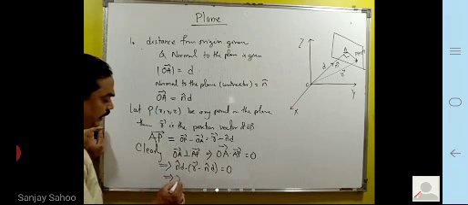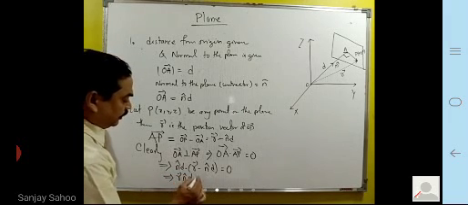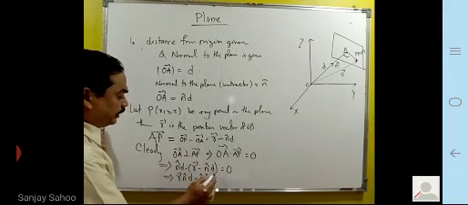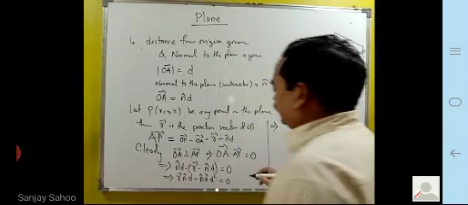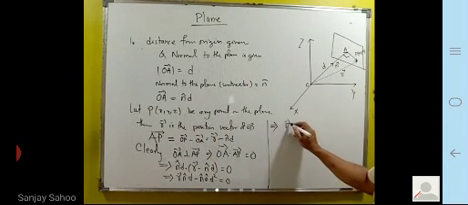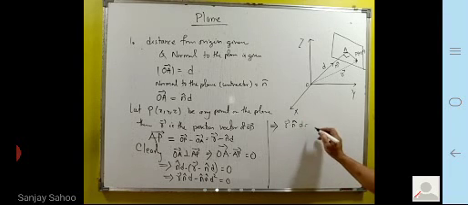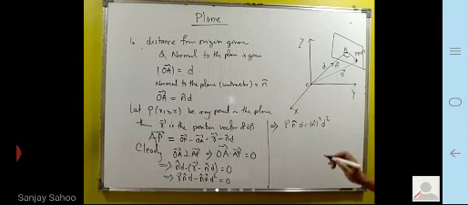Now this will imply R dot n cap D minus n cap dot n cap D square is equal to 0, which implies R dot n cap D is equal to n cap mod square D square.